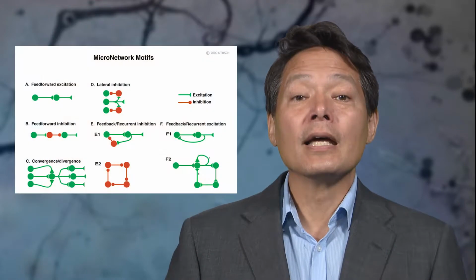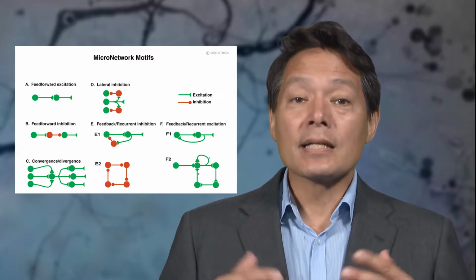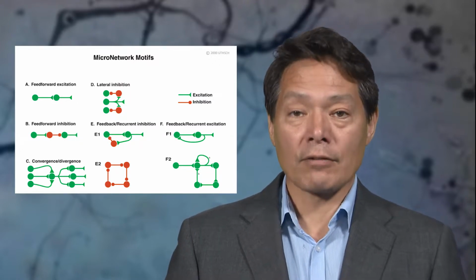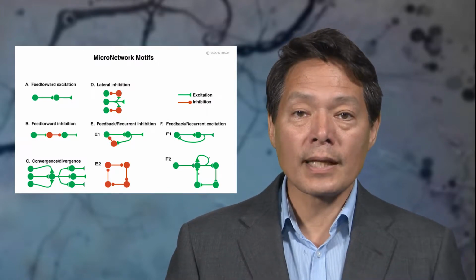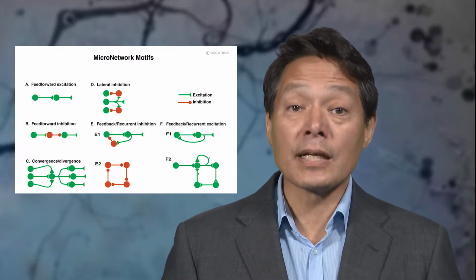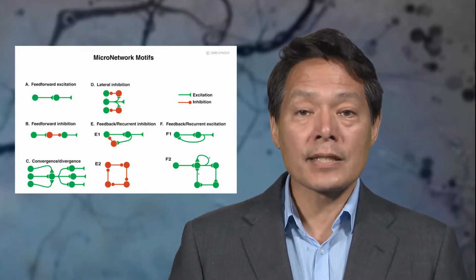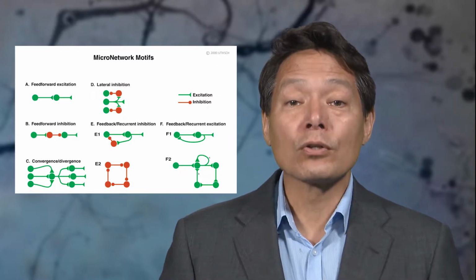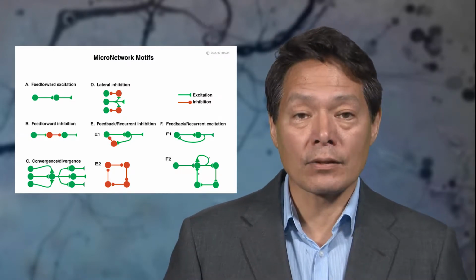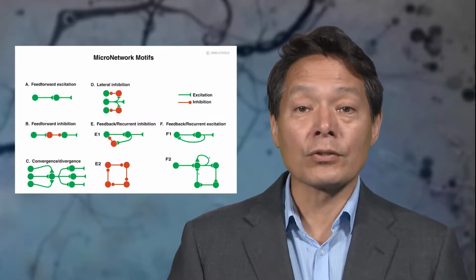Some of these circuits might exist inside of a neuron, in particular in the logical operations possible among the branches of dendrites. And some of these circuits exist among interacting neurons. Given that the neural code is a neural computational code, it's likely that the neural code is realized in both dendritic computations within individual neurons and within the computations carried out among chains of neural computations, namely within neural circuits made up of many interacting neurons. That said, let's begin by looking at the organization of a single neuron.